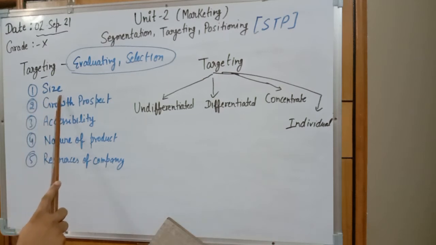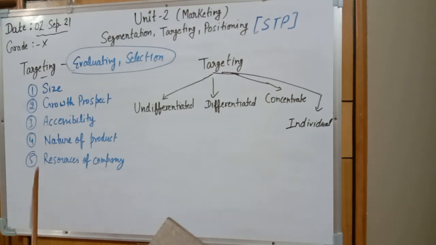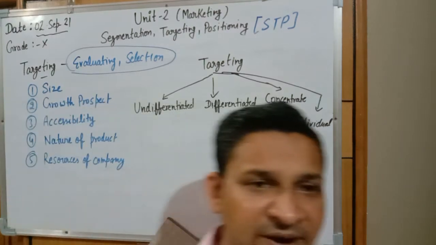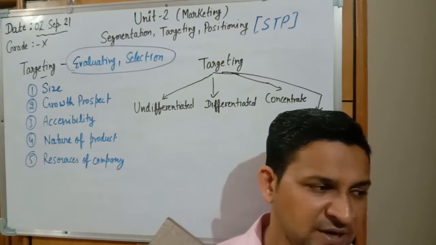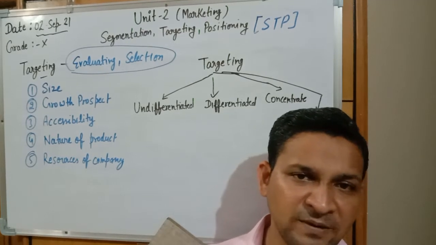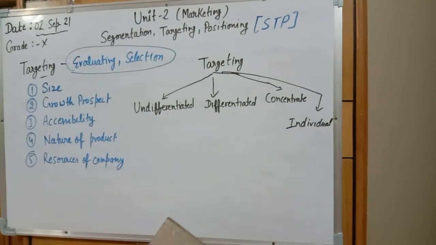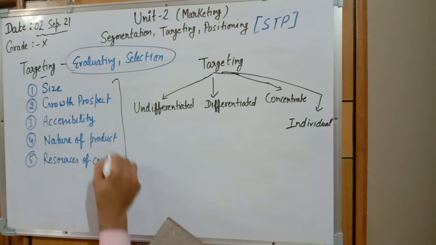What is the size of the segment? What are the chances of growth prospects for a product in a segment? How can it be accessible for a company? What is the accessibility level? Is it feasible or not? Which type of product is related to the segment? And which types of resources are required to implement the segmentation? It means which type of machines we need to implement the segmentation process. So these are the factors that will directly affect the quality of your segmentation report.